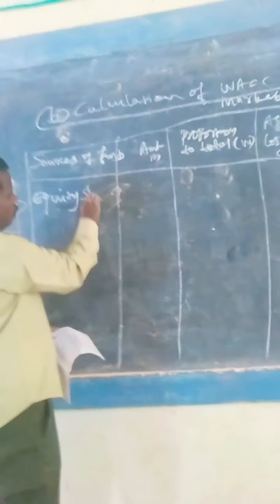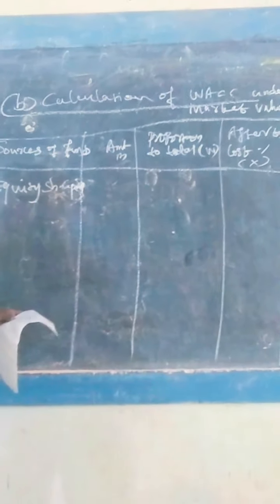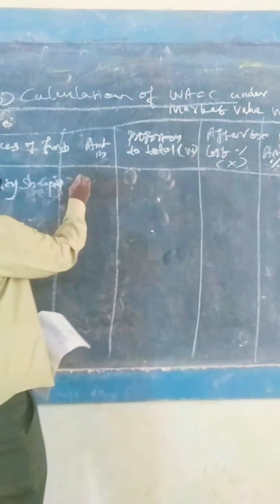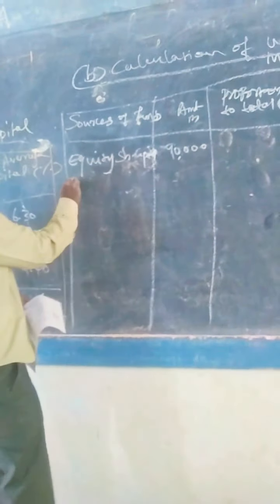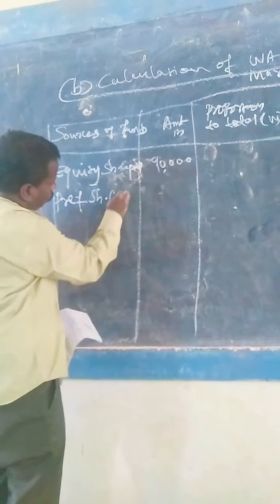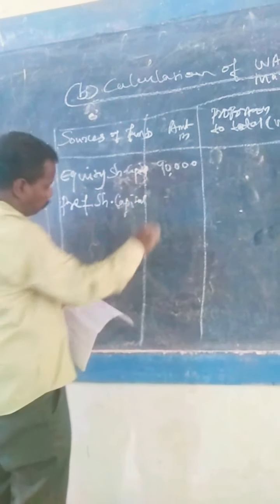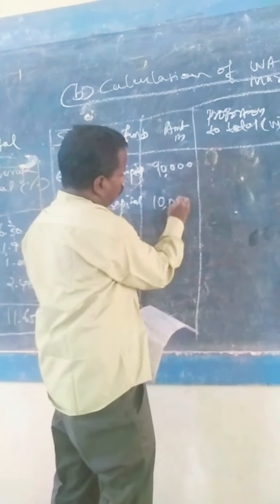First we go on equity share capital. Rupees 90,000 given in the problem. Another one is preference share capital, it's 10,000.